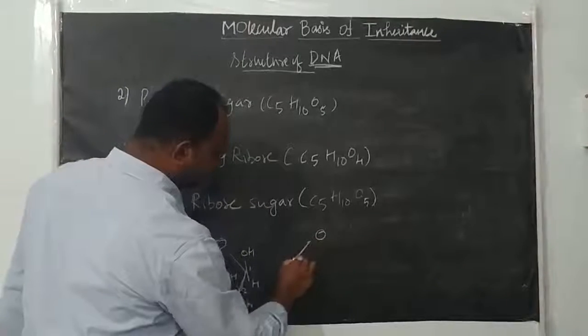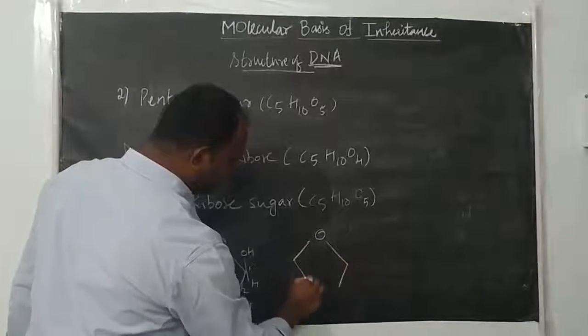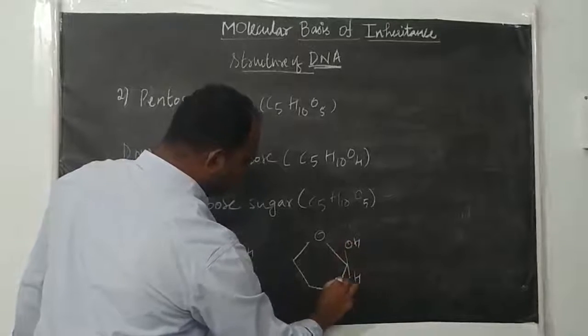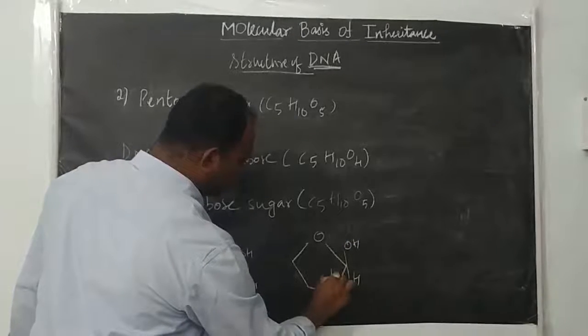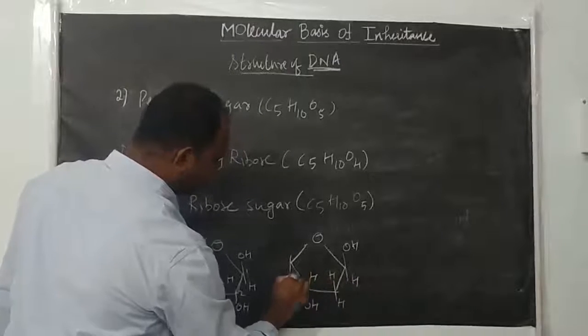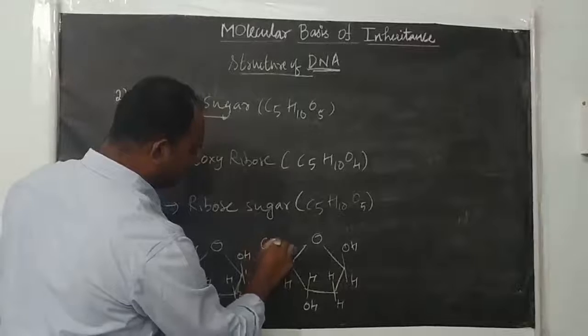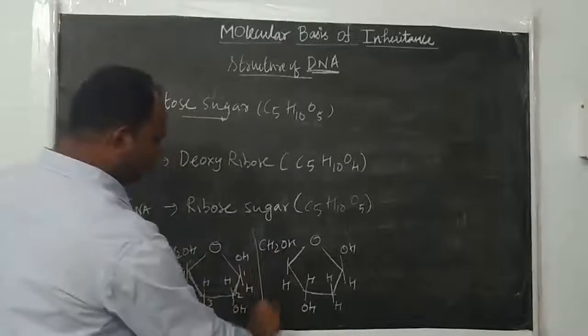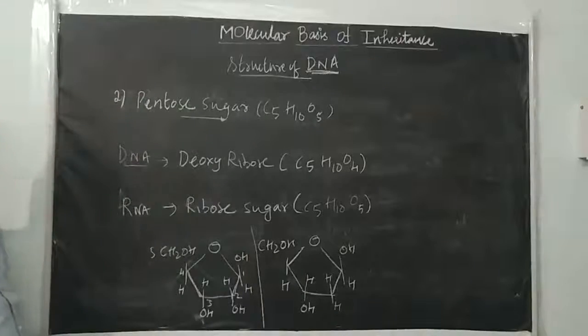So this sugar is ribose sugar. Deoxyribose is OH, H, H, H, OH, H, H, CH2OH. So this sugar is deoxyribose. This is the ribose sugar, and this one is deoxyribose.